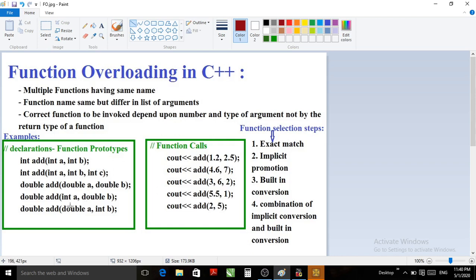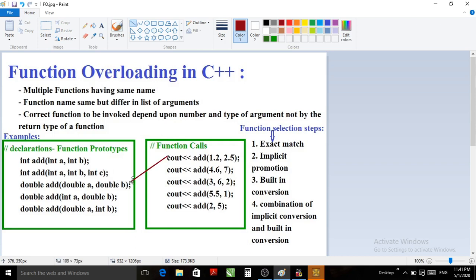So here the perfect match is found. In the third prototype, double add(double A, double B), this is the perfect match found for the function call, and at the time of function invocation, this function will get called.